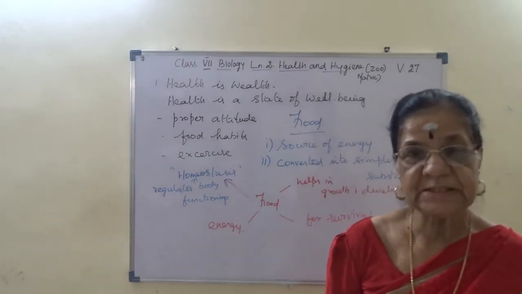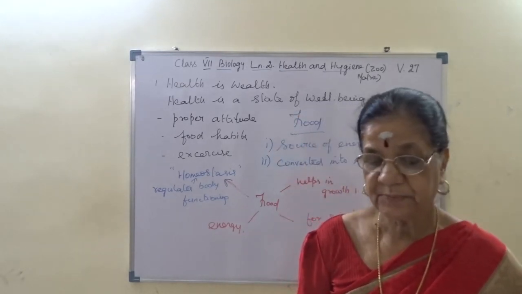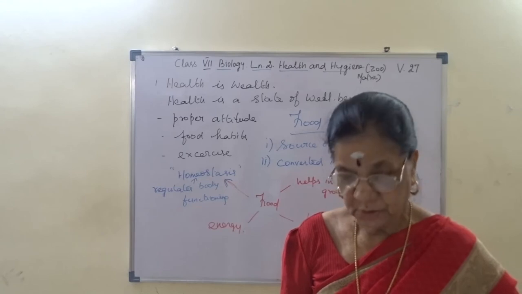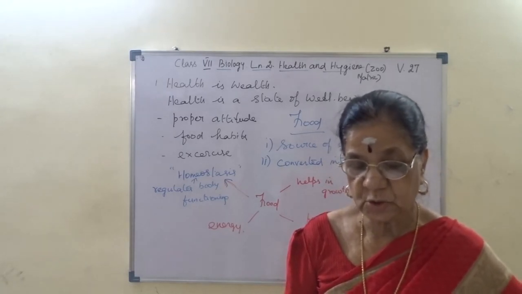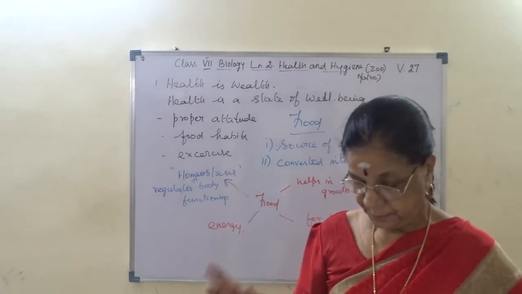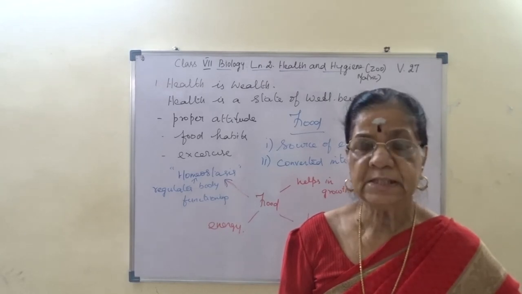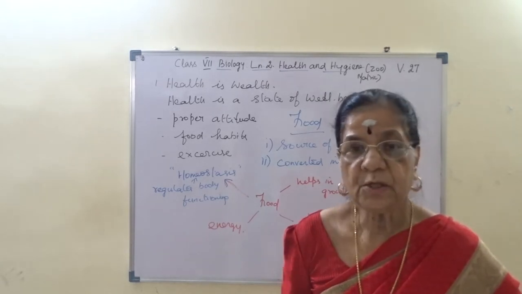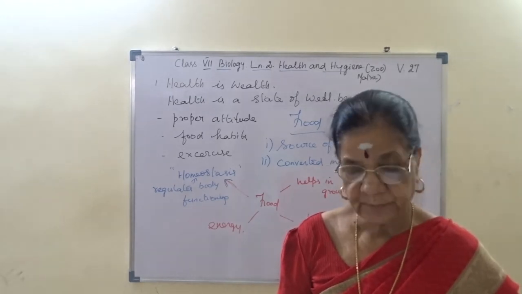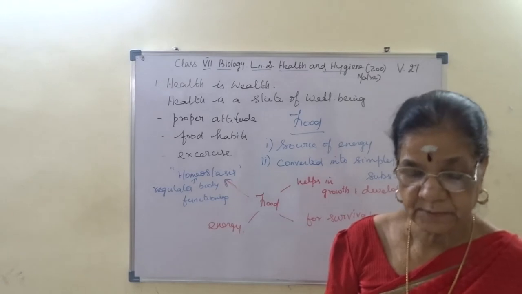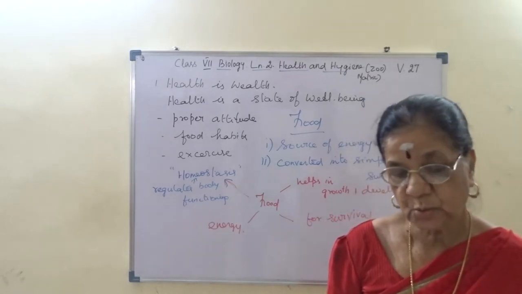The next one, food is essential for the purpose of acquiring good health, growth, development of the body, and also providing energy to do work. So what we have studied on page 8 is that food is essential for acquiring good health, growth, development of the body, and also for providing energy to do work.